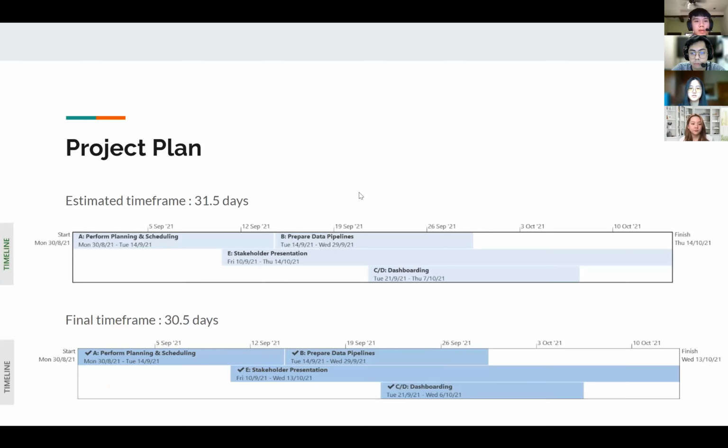Okay, so for the project plan, the estimated time frame we used was 31.5 days, and it started from August 30th and finished on October 14th. The final time frame, however, was only 30.5 days. We started on the same day, but we ended earlier by 1 day, which is October 13. So in our timeline, we perform planning and scheduling, prepare data pipelines, stakeholder presentation, and also the dashboarding.